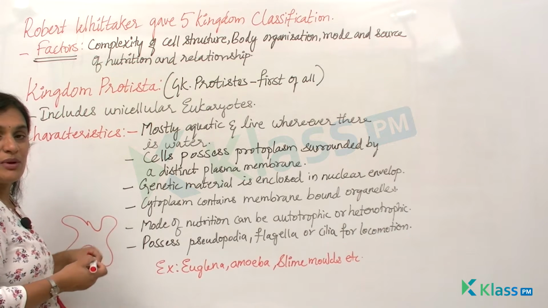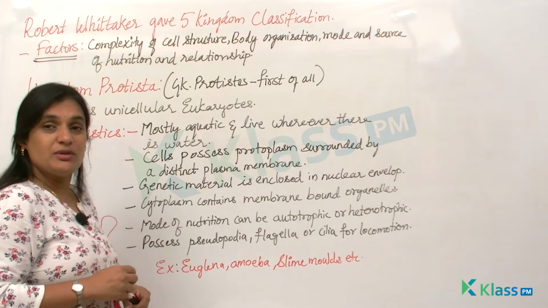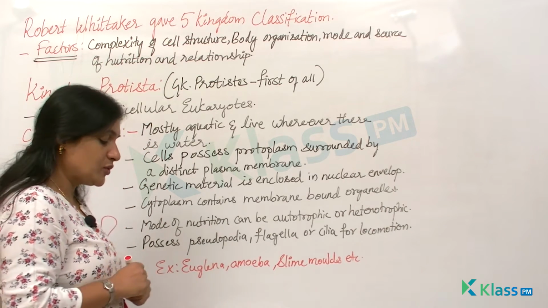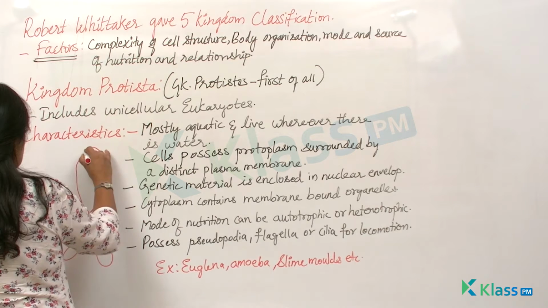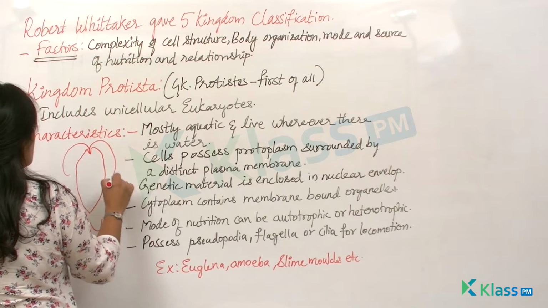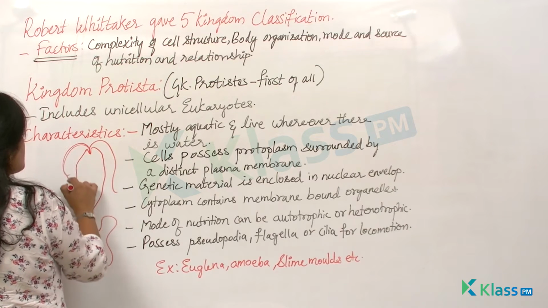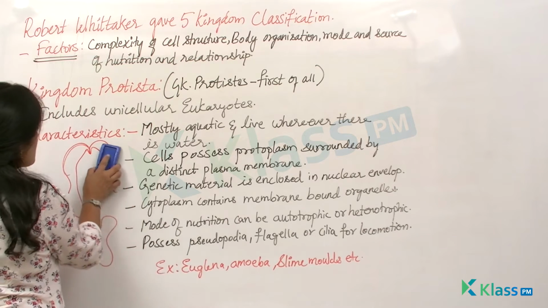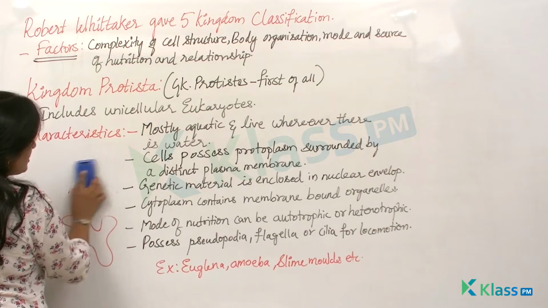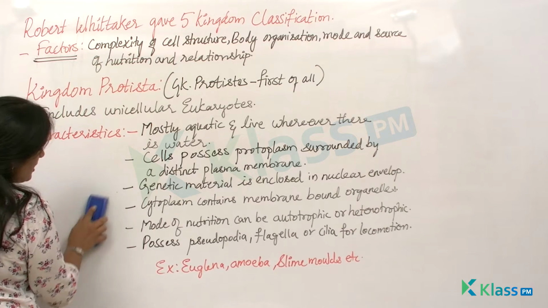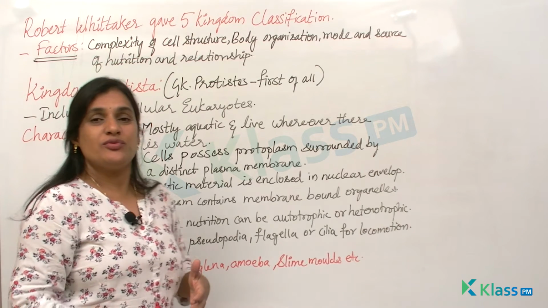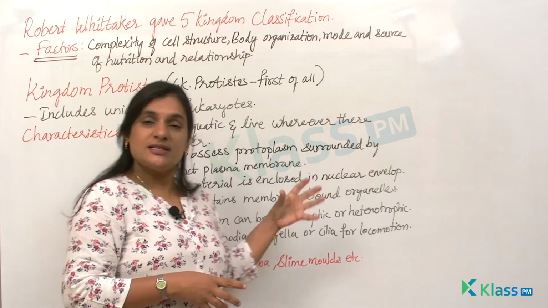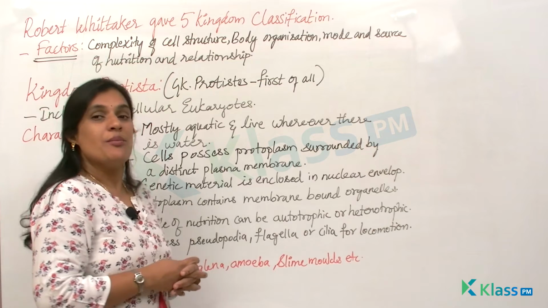This pseudopodia will help amoeba to move, and at the same time it will also help the amoeba to engulf the food or capture the food. And when you look at the structure of euglena, they have long hair-like structures like this which are said to be flagella, right? And this flagella will help the euglena to move from one place to the other. Generally they possess locomotion for what? To derive food. So these are the characteristic features of the kingdom Protista.